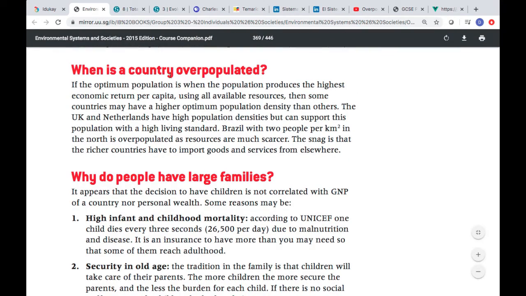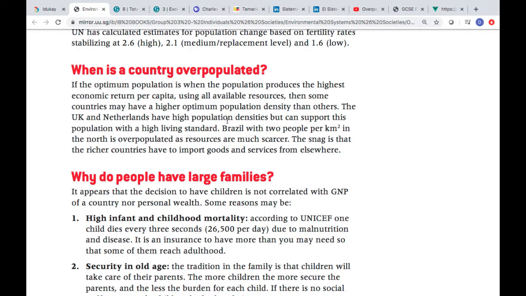When we consider a country overpopulated, here it says that if a country has a higher population density than the optimum, it is considered overpopulated. But depending, for example, the UK and Netherlands have high population densities, but they can support this population with a high living standard.